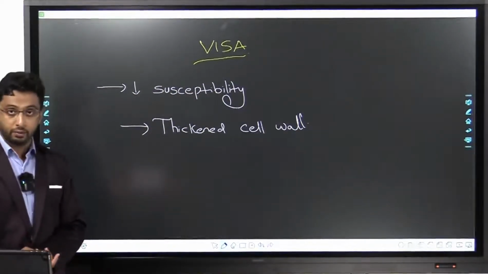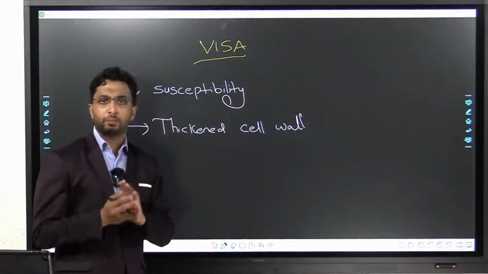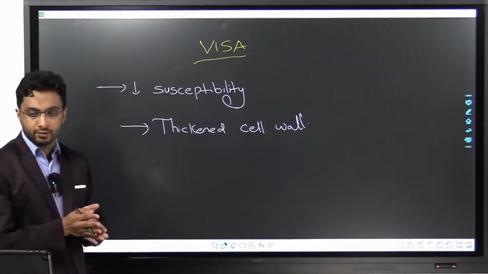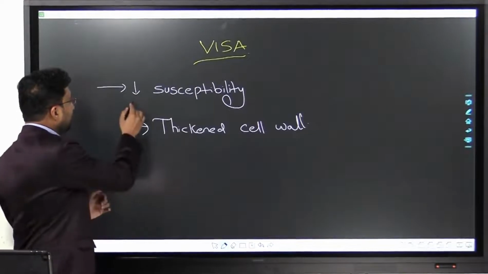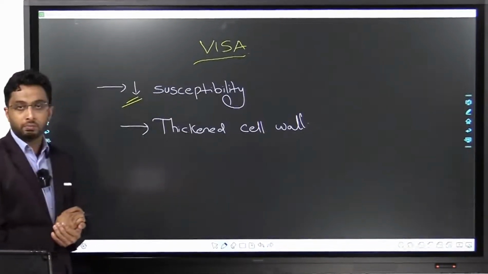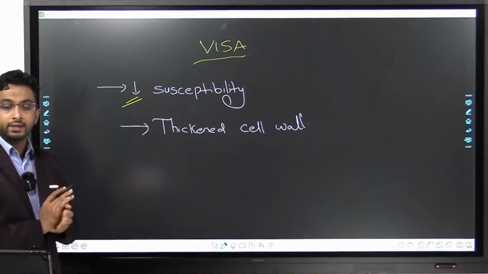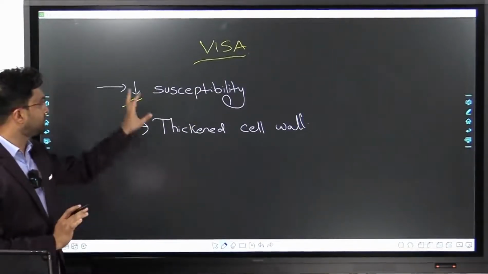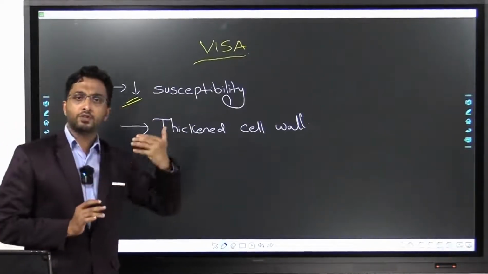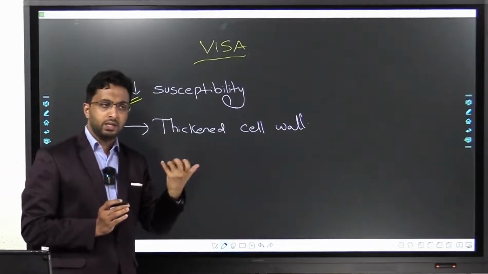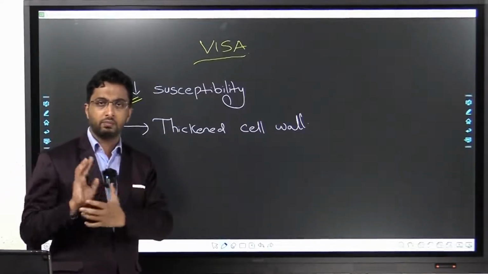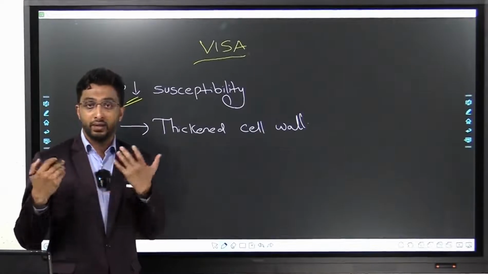I is for intermediate. So it is not a proper resistance, it's a kind of intermediate resistance. It means there is in fact a decreased susceptibility. It is not pure resistance, it is just that the bacteria is not much susceptible. You give it initially and find there is some effect, but then susceptibility comes down.